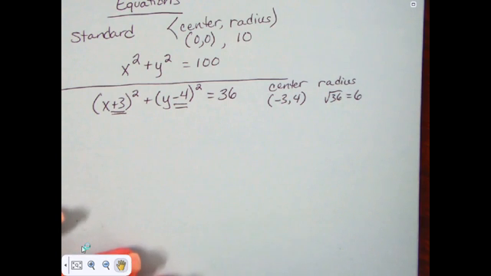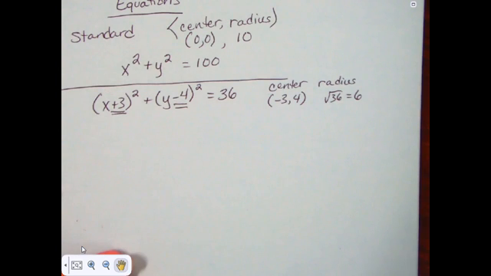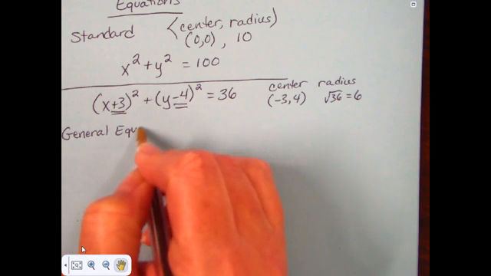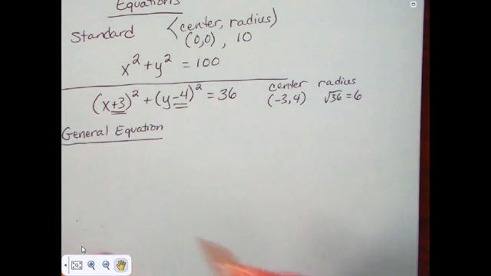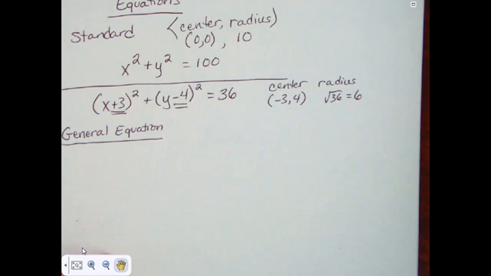Well, there's another form of the equation of a circle that's not as helpful. In fact, it's kind of ugly. And we don't call it the ugly equation of a circle. We call it the general equation of a circle. The general equation of a circle will look more like this. I'm going to pause here while I think of one. So I'm back because I thought of x squared plus 6x plus y squared minus 8y equals 11.